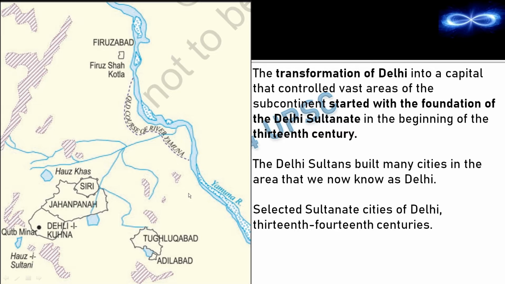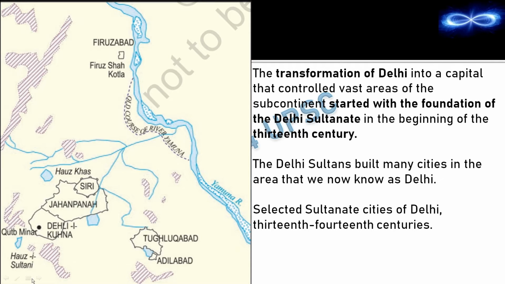Now these are the important cities and important places in Delhi. So you need to note the order, that is from north to south or south to north. Here in the south we have Hauz-i-Sultani, then here Adilabad and Tughlaqabad. So first is Adilabad, then Tughlaqabad. Then Qutub Minar, Old Delhi. This is Old Delhi. Jahanpanah, Siri, Hauz Khas, and here Firoz Shah Kotla and Firozabad. So this is the order.